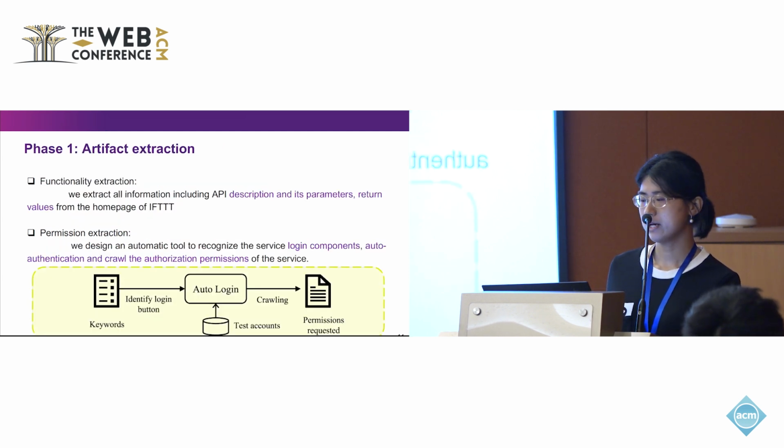For phase 1, we extract the functionality artifact from the homepage of IFTTT. It's provided by IFTTT. For the permission extraction, we need to automatically log into the service provider. So we create a list of test accounts, like the Gmail service, the OneDrive service, or other services. We use keywords like username, your Gmail address as the identification for the login field. Then we automatically identify this login field, log into the service, and collect the permission request after we successfully log in.